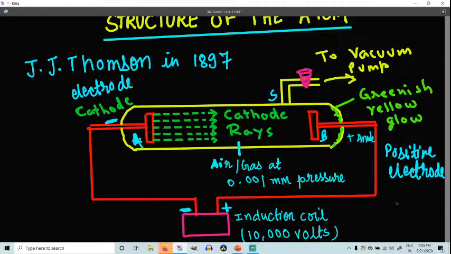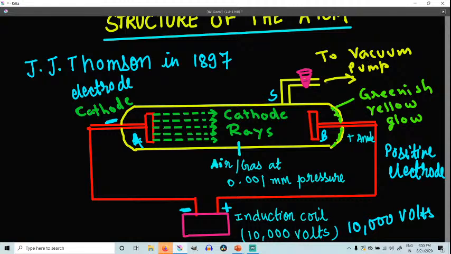Then on applying high voltage, you know that the voltage is 10,000 volts, right? What was the voltage? 10,000 volts, right? So on applying high voltage between the electrodes, that is cathode and anode, the result was observed at different pressures, because I told you there was one side tube also to adjust the pressure.